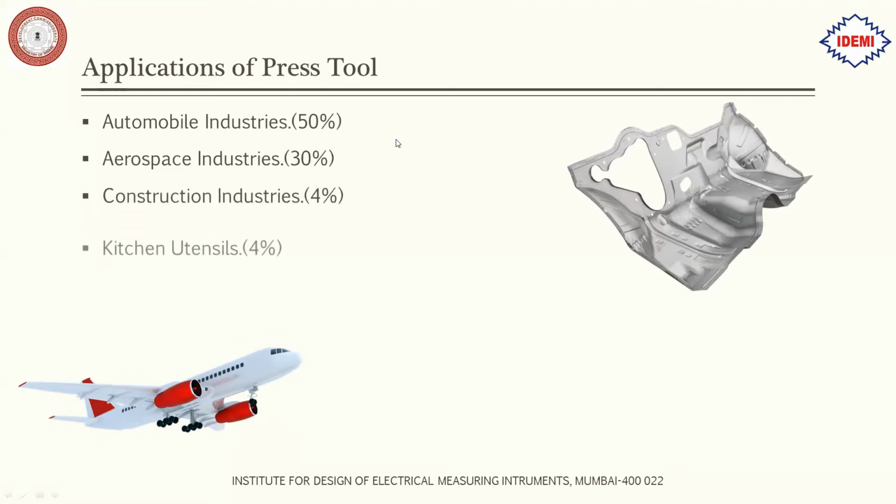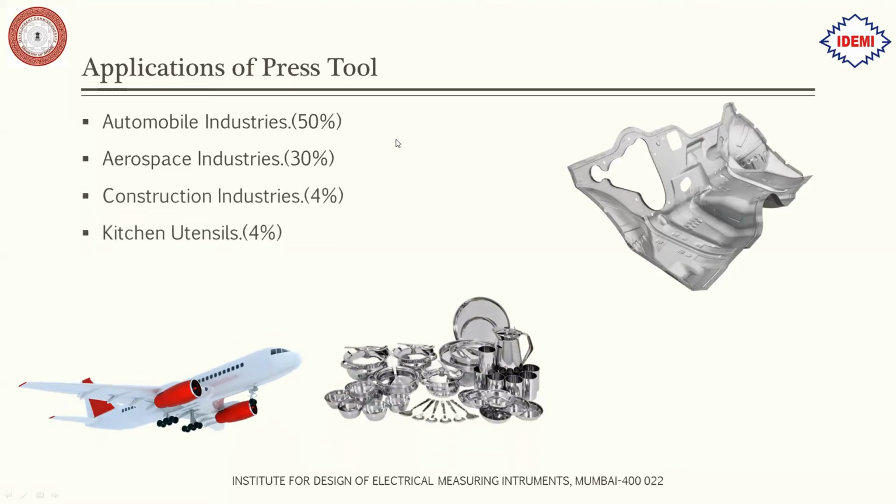Then construction industries, we have kitchen utensils. Whatever utensils you see, like the glass or the bowl or the plates, are made by drawing process, and other utensils are usually made by bulging process. We have many processes like bulging and forming.